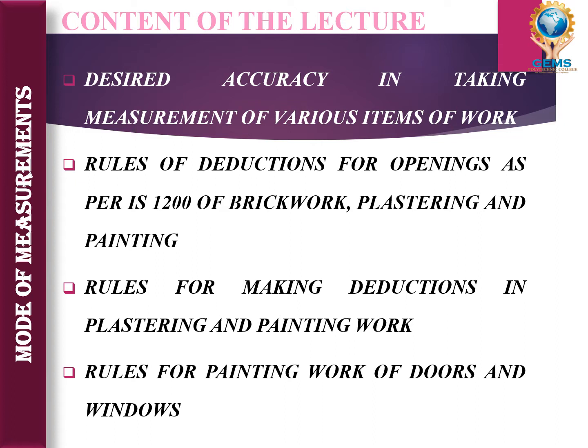So the first topic is desired accuracy in taking measurement of various items of work. In this topic there will be some points about the main purpose of taking measurement with accuracy. That is the first point. Also, what are the points we need to follow while taking measurement of various items of work, that will also be in the first topic.